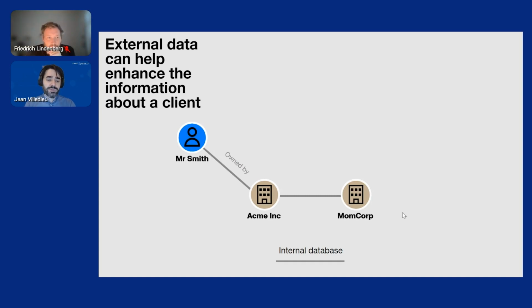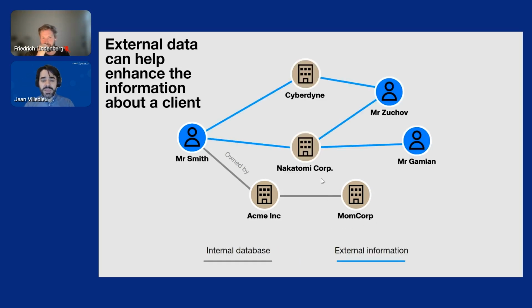Maybe we have also collected some information about the owners of Acme Inc. In this case, it's Mr. Smith, and that also doesn't raise any red flag. But then, if we are able to leverage external information, we can learn a lot more about the context around these organizations. Namely, we can see that Mr. Smith is connected to two companies, Cyberdyne and Nakatomi Corp.